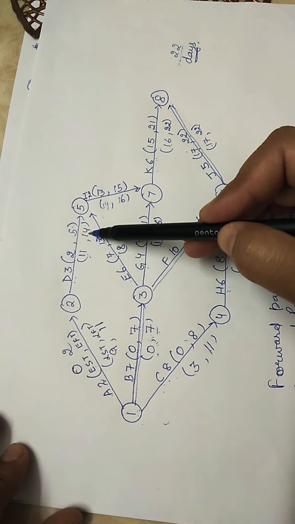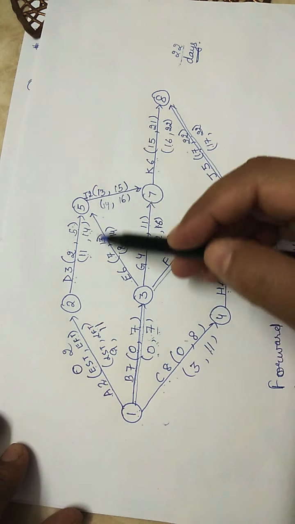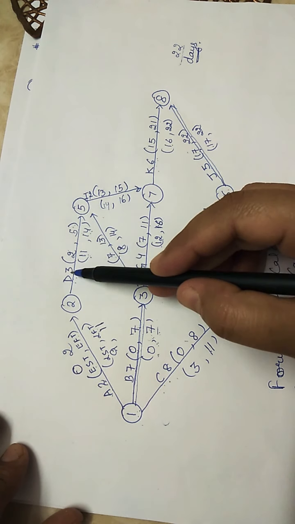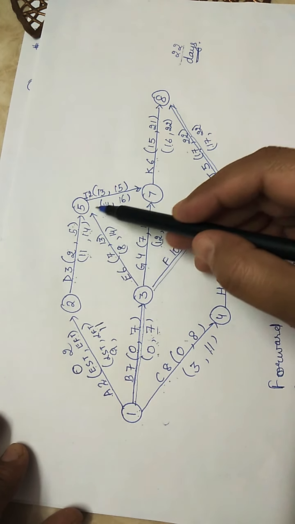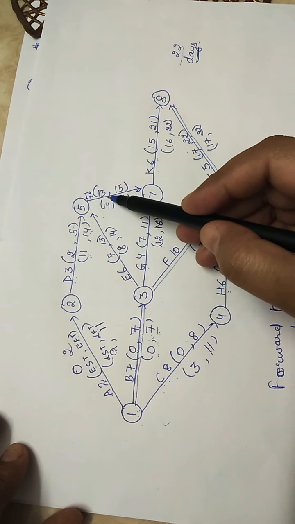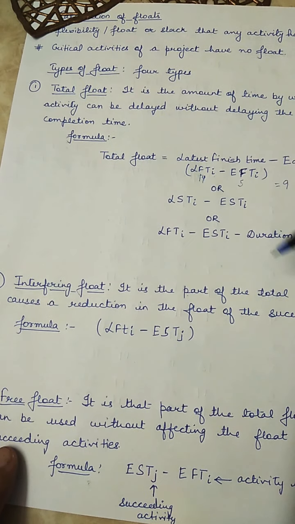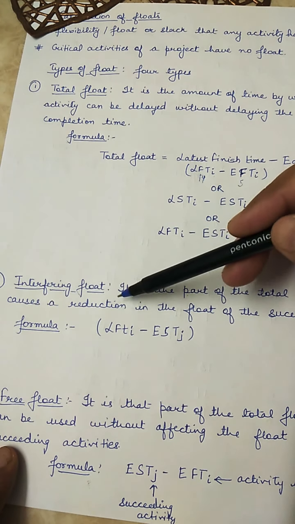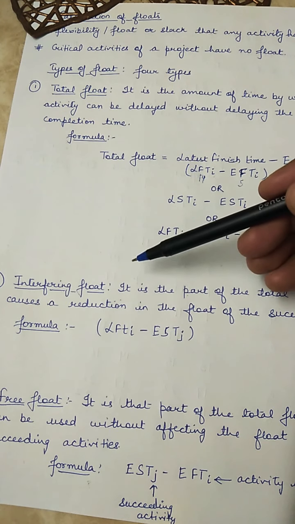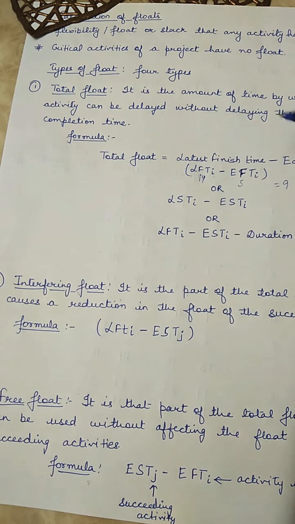So what is the amount of float that this activity can utilize without changing the float of the succeeding activities is known as interfering float. So it is that part of the total float which causes a reduction. If you utilize that float, it will reduce the float of the succeeding activities.